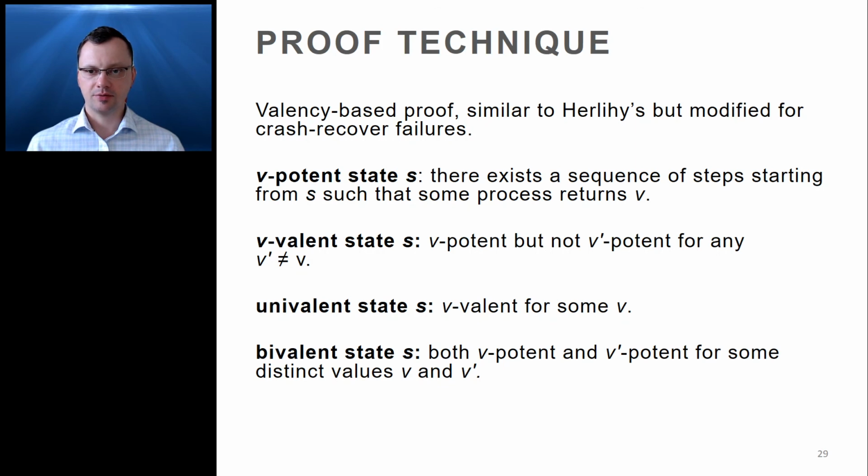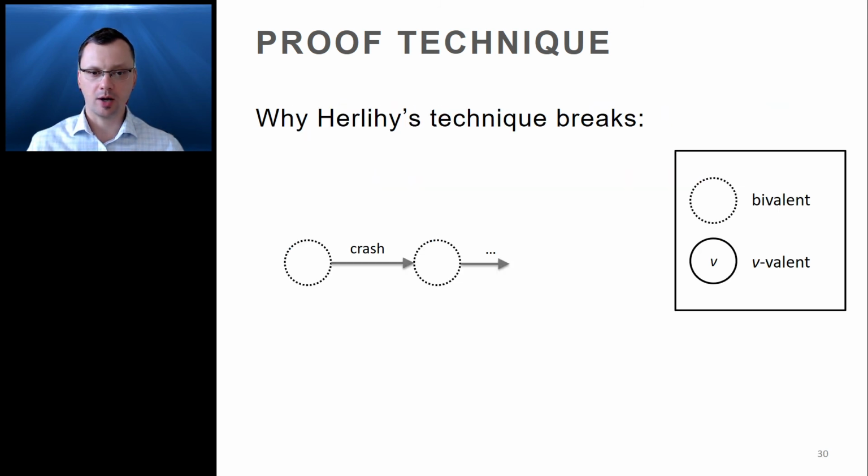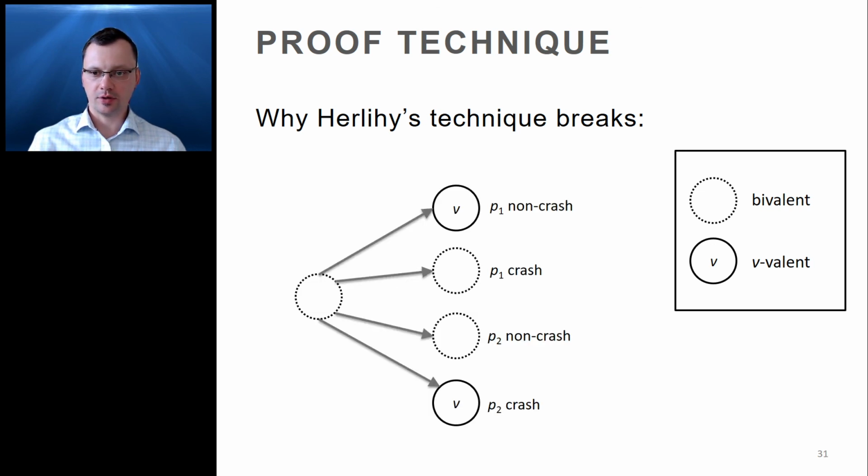Both impossibility results are proved using roughly the same technique, which is valency-based and which is inspired by Herlihy's analysis of the conventional consensus hierarchy. The proof adopts Herlihy's definitions of v-potent, v-valent, univalent, and bivalent states. Herlihy's technique does not work out of the box for us, and it has to be adapted in a couple of ways. First of all, we have to deal with the possibility that if a process continues to take steps, it may never reach a univalent state for the simple reason that it may crash infinitely often and not make any progress. We also have to deal with a larger number of state transitions.